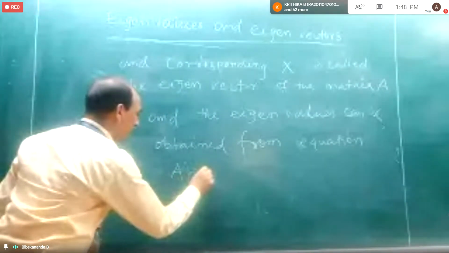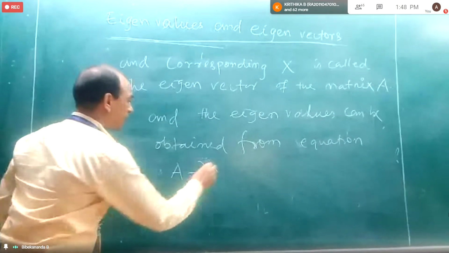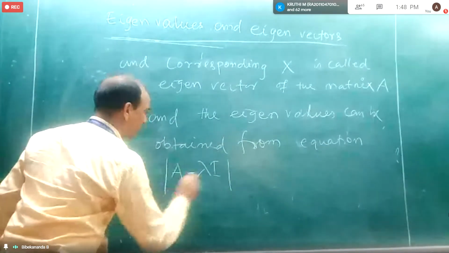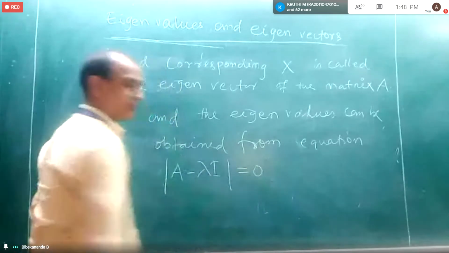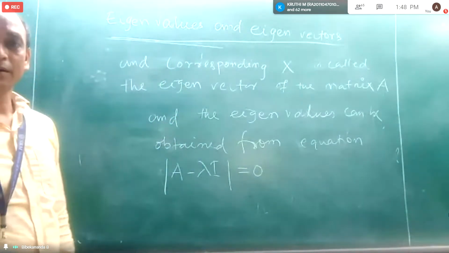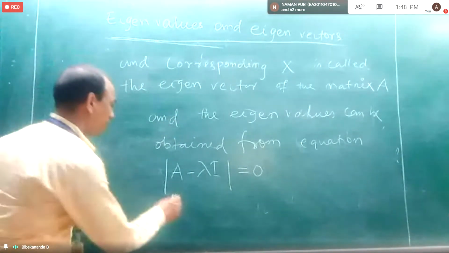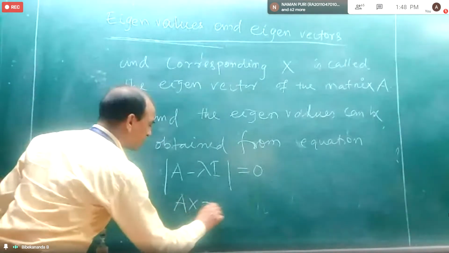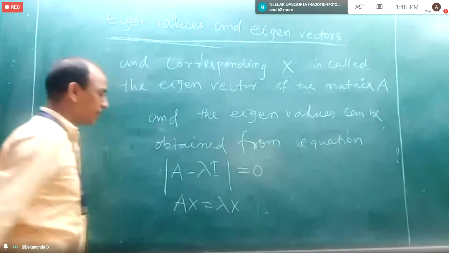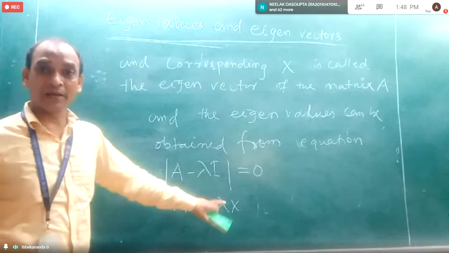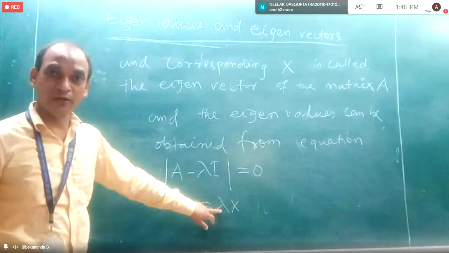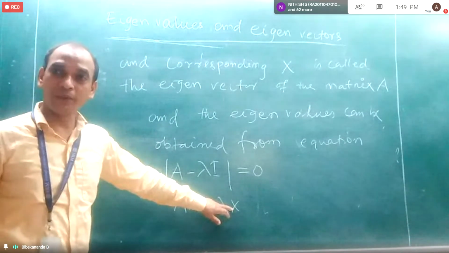determinant of A minus lambda I equal to 0. Because what we do is we started with Ax equal to lambda x. Lambda is the eigenvalue, a scalar, and x is a column matrix.